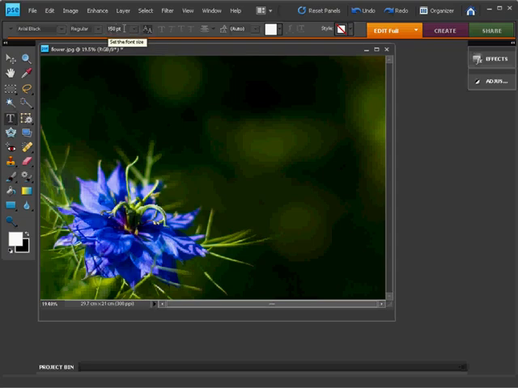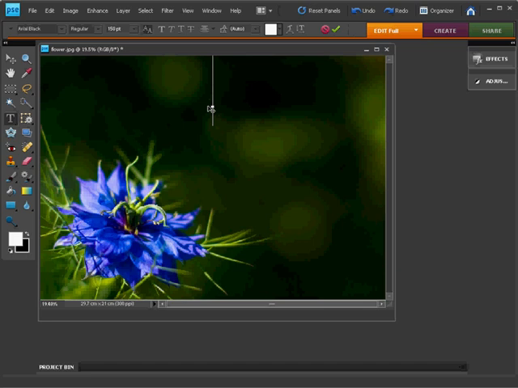So type that in there, and then what we're going to do is select the center text option. That's this box here. And if you click on that, you can either left align, go in the center, or right align your text. If we're going for the center text option, it means you simply click in the middle of where you want your word to be. So all you have to do once we've selected that is click in the image, and that will be the center of our word. Where it's flashing there is the middle of our word.